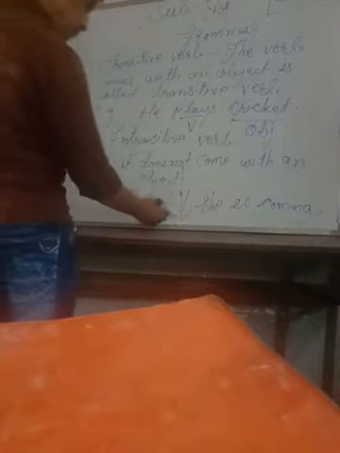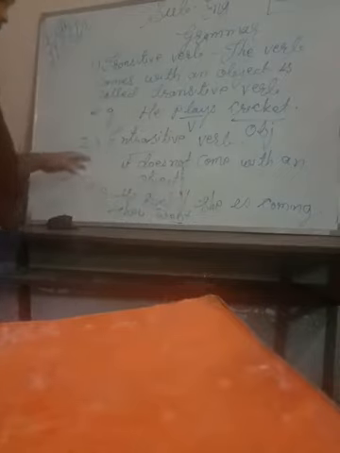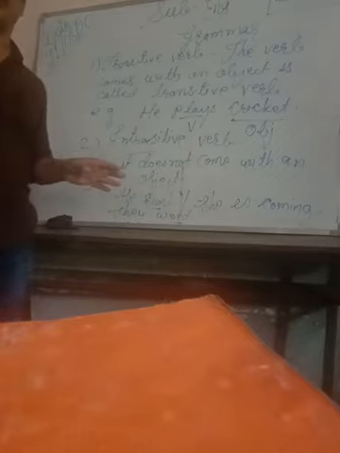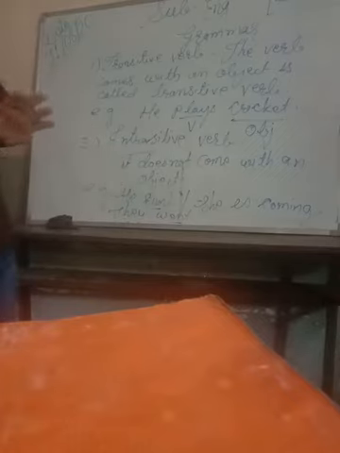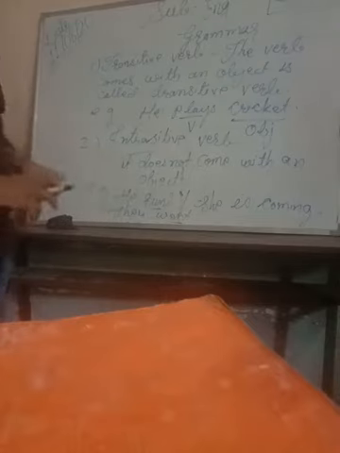Now look here. These are the sentences here, and each sentence has a verb but does not have any object with it. It means that they never come with an object. Understand? It is the rule of English. So such verbs are called intransitive verbs. Got it?